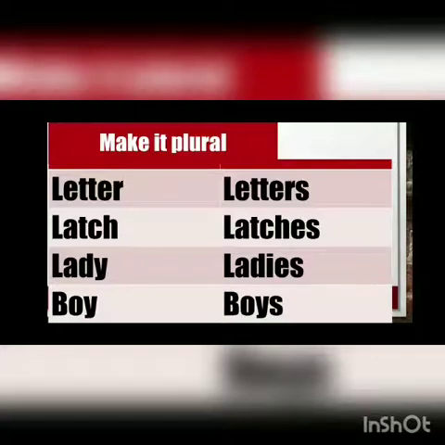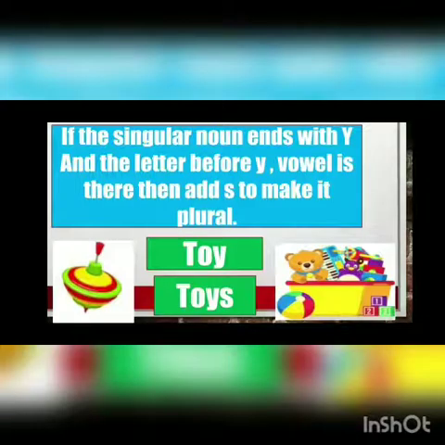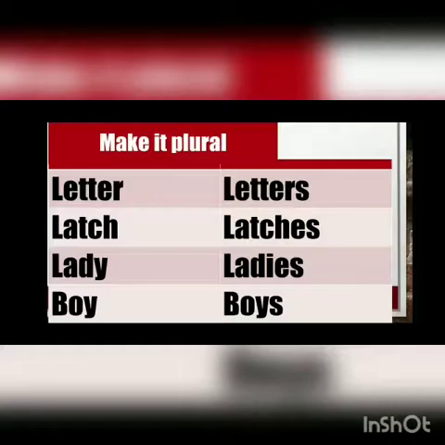Fine. So in the last, look, boy is there. What we have done right now: if the singular noun ends with y, and the letter before y is a vowel, then you will add s. So here boy is there, y in the end, before y what is there? O is there. O is what? Your vowel. Vowel is what? A-E-I-O-U. O came in that. So you will change this by adding s. So boy, boys. Getting it, everyone?